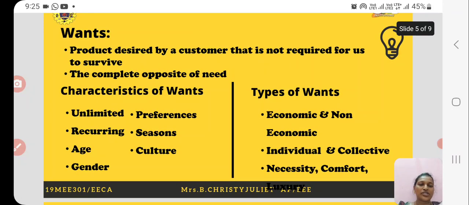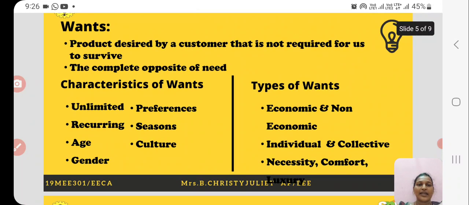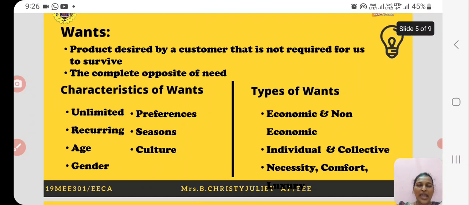Certain characteristics of wants are that wants are unlimited and wants are recurring. For example, if I want to have a pizza for this afternoon lunch, I may want to have the pizza for another meal also. So wants can be unlimited and they can recur. It can happen again. And it depends on age.